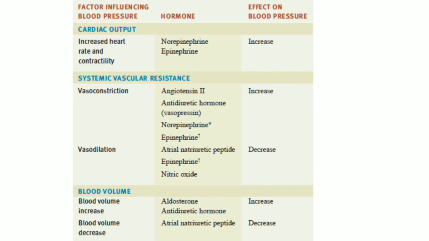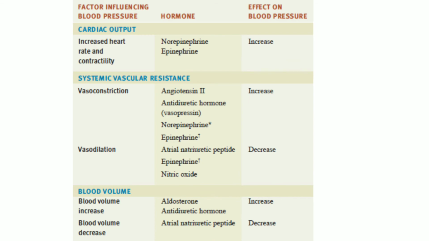So what is the role of the renin-angiotensin-aldosterone system? When the blood volume falls or the blood flow to the kidney decreases, the juxtaglomerular cells of the kidneys secrete renin into the bloodstream. Renin from the kidney and the angiotensin converting enzyme from the lungs act on the substrate to produce the active hormone angiotensin 2, which raises the blood pressure in two ways.